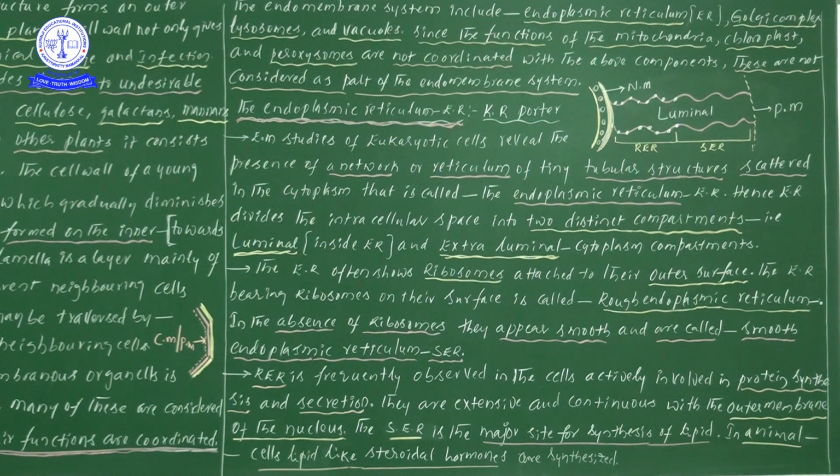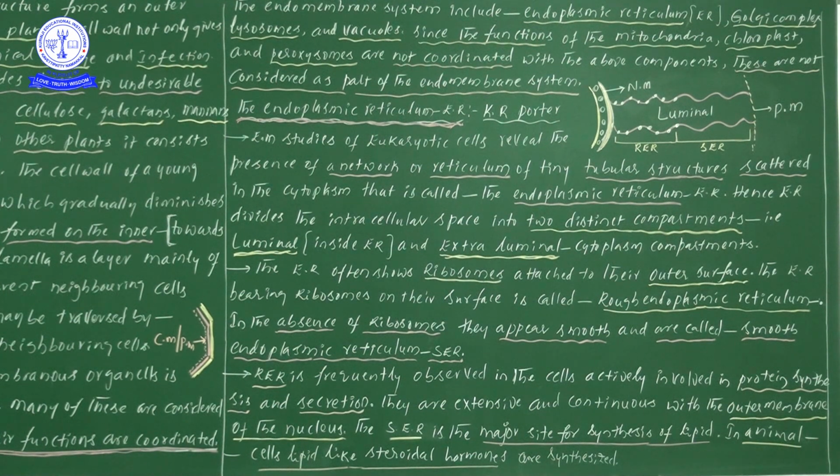Only four cell organelles' functions are coordinated. But the remaining cell organelles, like mitochondria, chloroplast, peroxisomes, and so many others, why did we not take these under the endomembrane system? Because their functions are not coordinated.